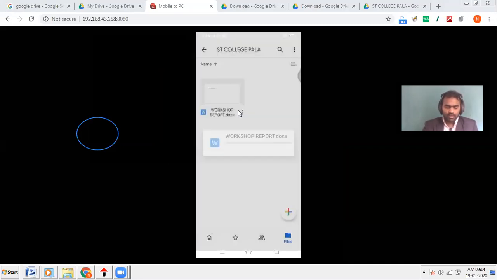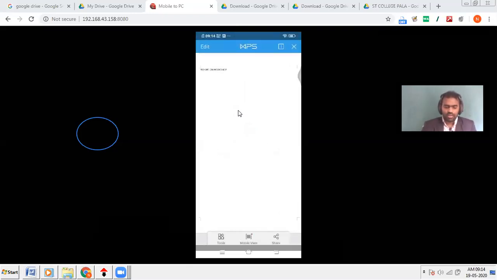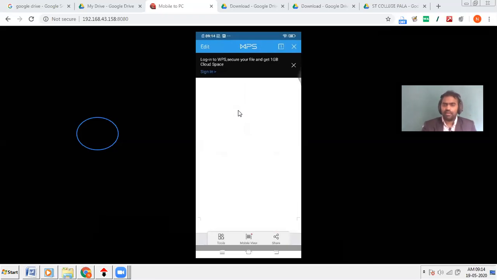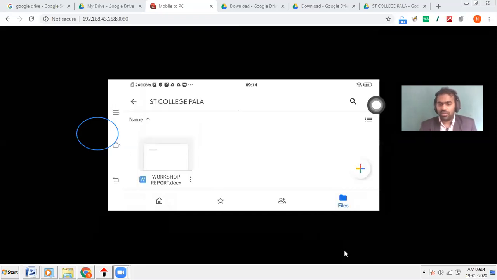I can choose any application which is installed to open the Word file, the document file, and you can edit, add, find things, and read. Okay, you can see that report on workshop is added. So this is how it will be helping you if you are synchronizing your devices. Thank you very much. Now we are moving to the next